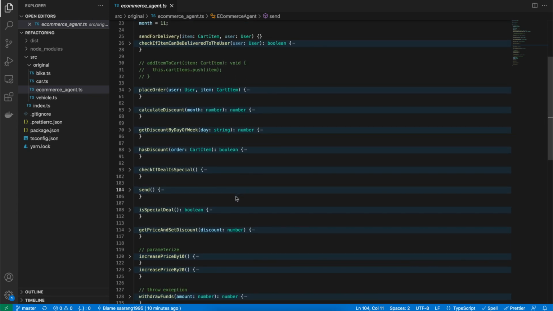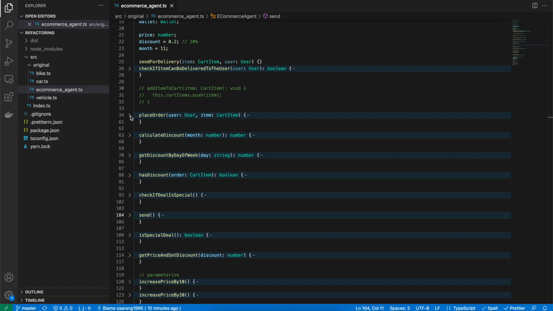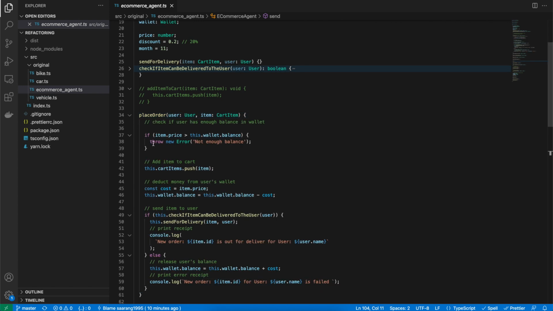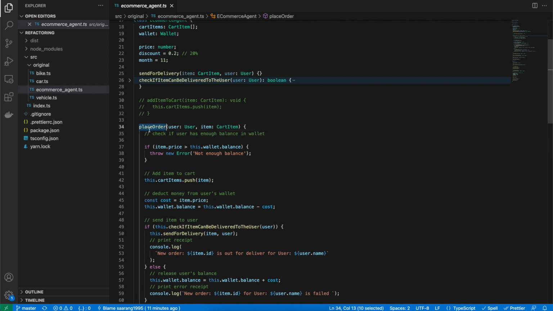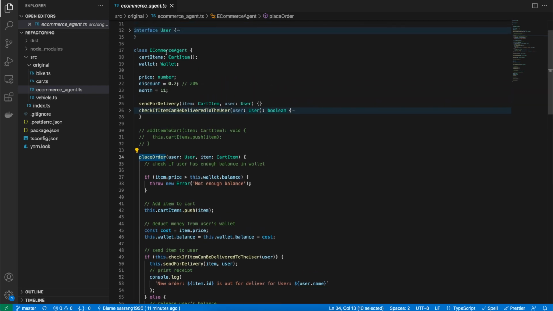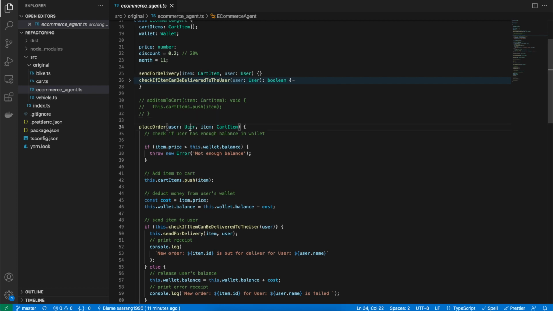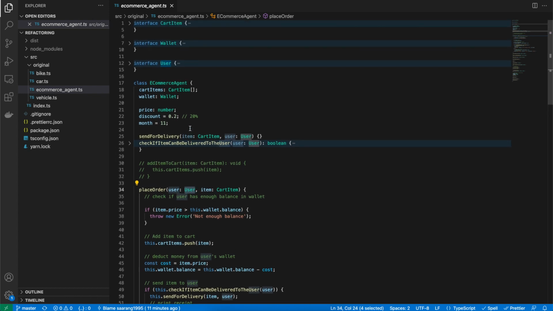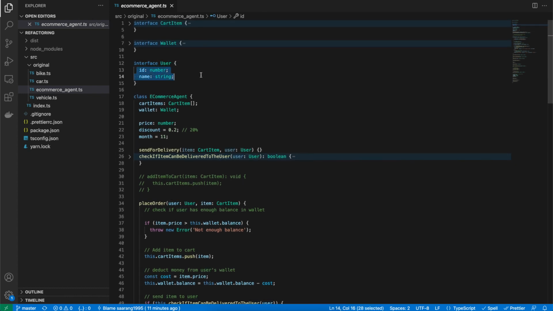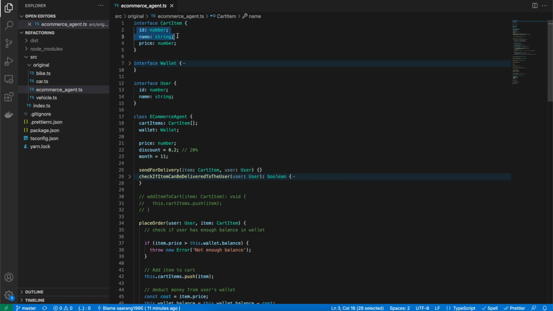So I'll start with the method placeOrder. Let's just see what it does. The placeOrder method again is a method of the e-commerce agent. By the sound of it, it means that somebody is trying to place an order, and it accepts two parameters. One is user, second is item. Let's just see what the user object is. There is an interface created for it, with an ID and a name, and there is a cart item which has an ID, name, and a price.